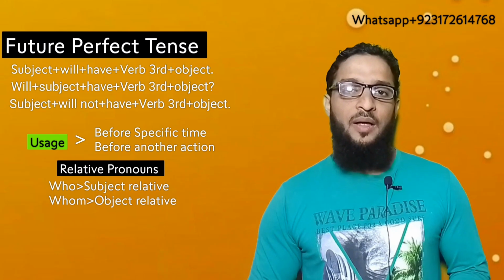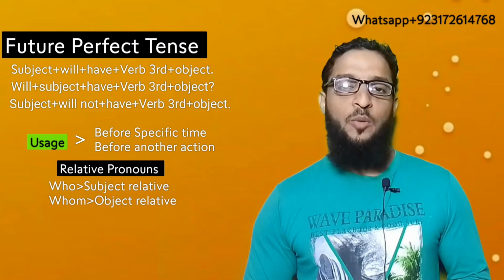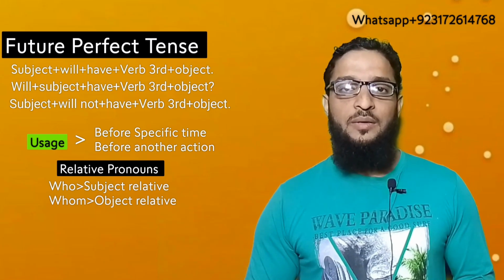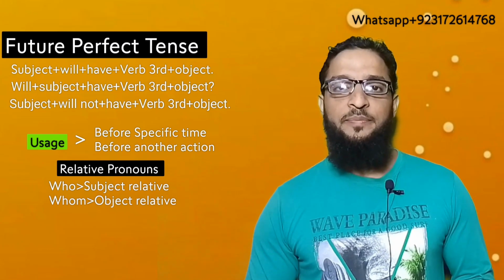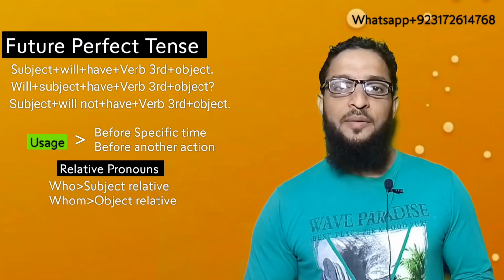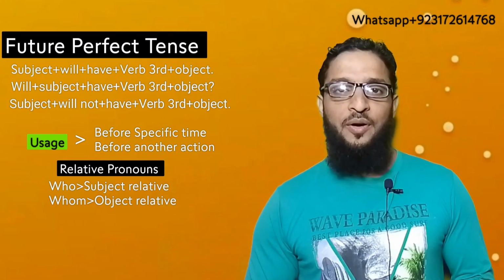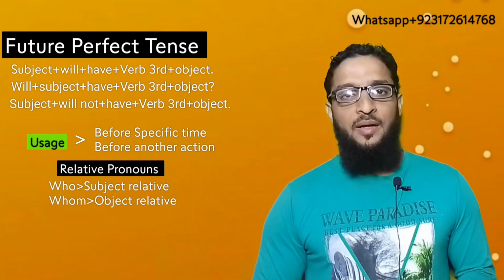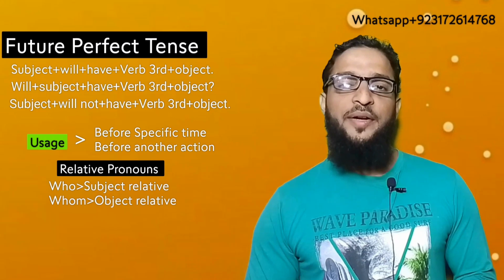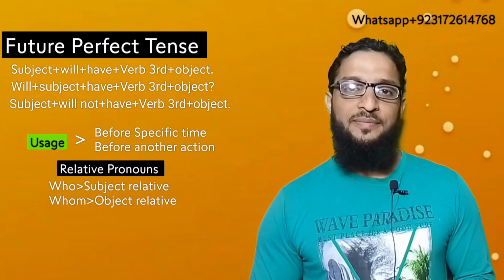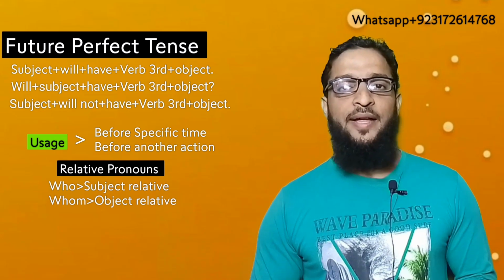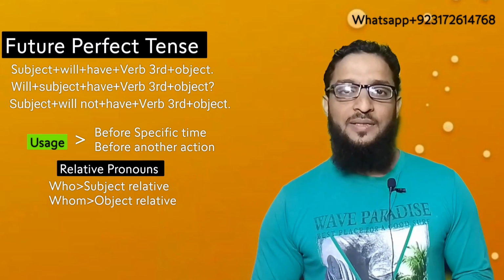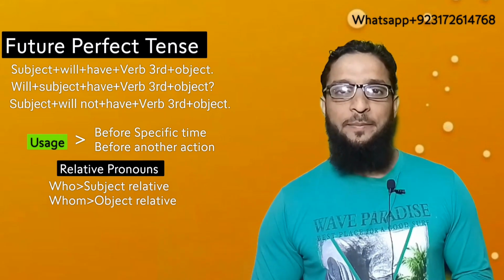For example, my friend is offering me to go outside tomorrow by 9 a.m. I am refusing him by saying there is no need to come tomorrow because I will have gone to my office by 9 a.m. See, one action is being completed in future before a specific time, which is 9 a.m. tomorrow. Another example, I will have completed my degree by next year, or I will have moved to Karachi by next year. These are all examples of an action which is completed in future before a specific time.